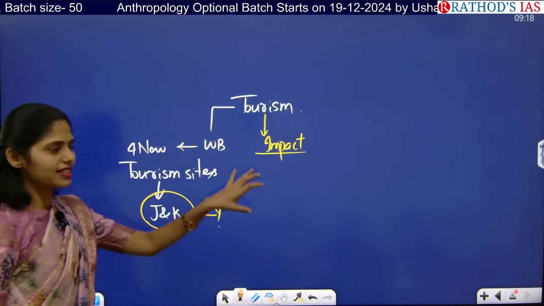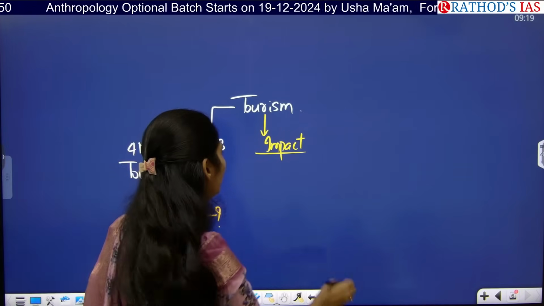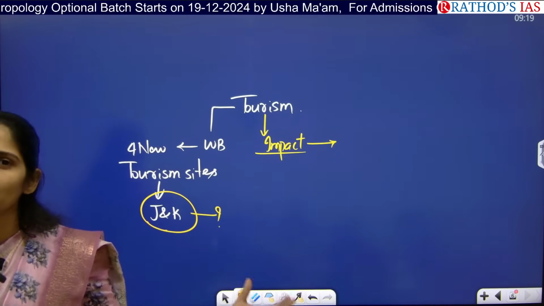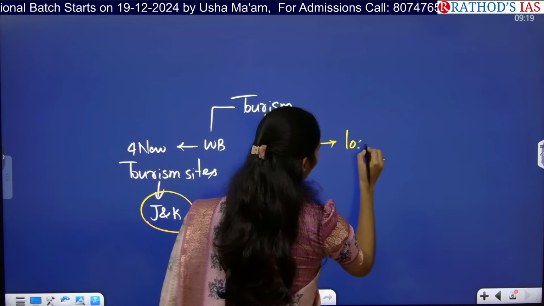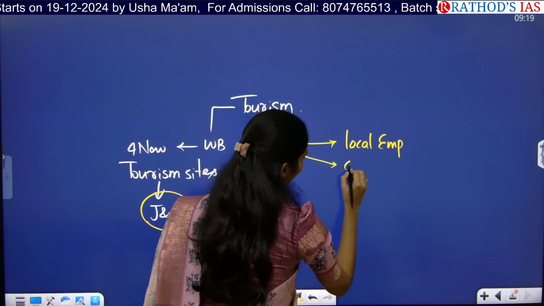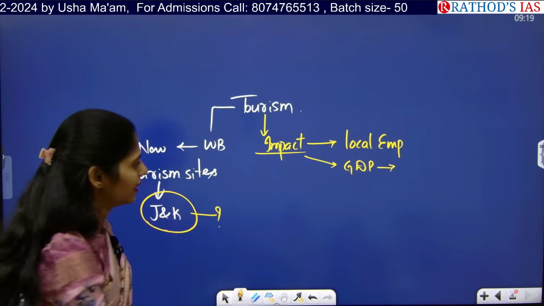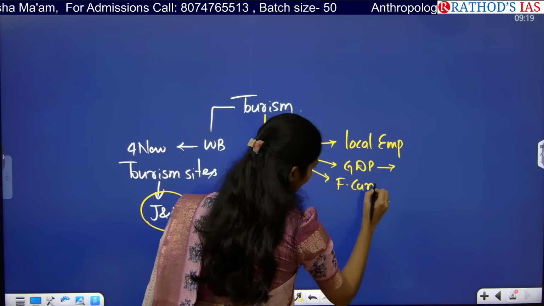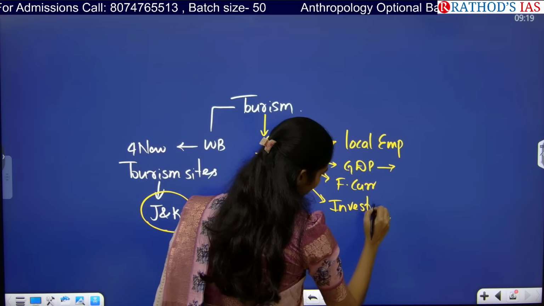Okay, so now let us talk about what the impact of tourism is. Whenever we are boosting tourism or the government is taking steps to enhance tourism, how will it be useful? Okay, we can create local employment. Next, we can increase GDP which is contributed from this tourism sector. Next, can we attract foreign currency? Yes, we can attract foreign currency. Can we attract investments in this area? Next, investments can be increased.